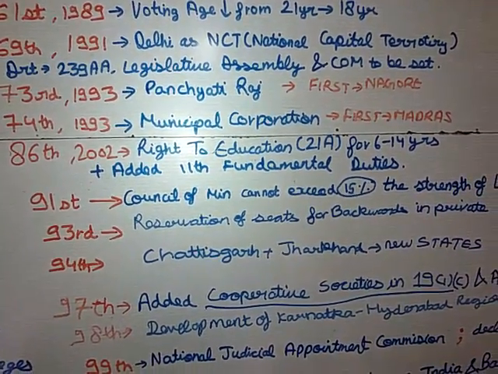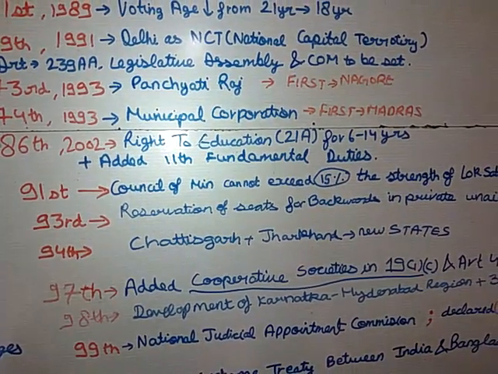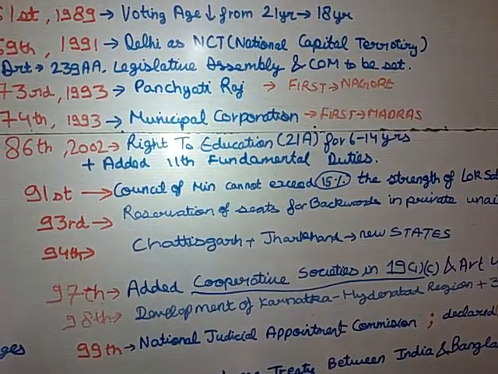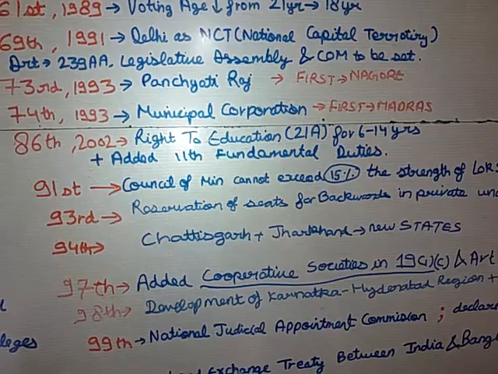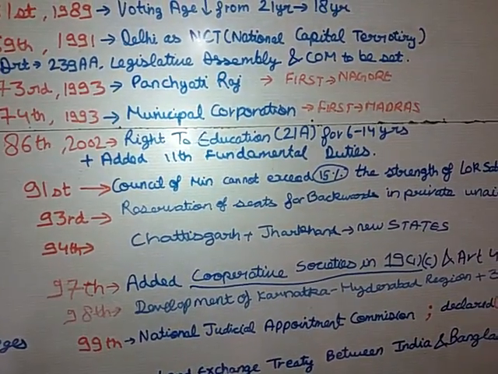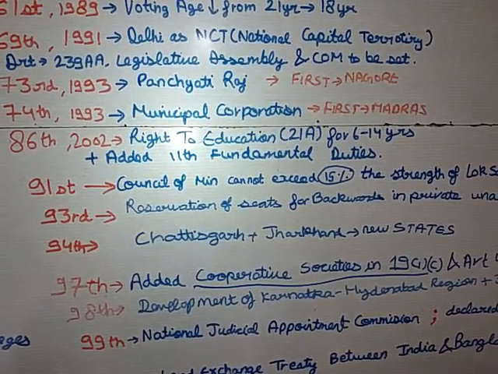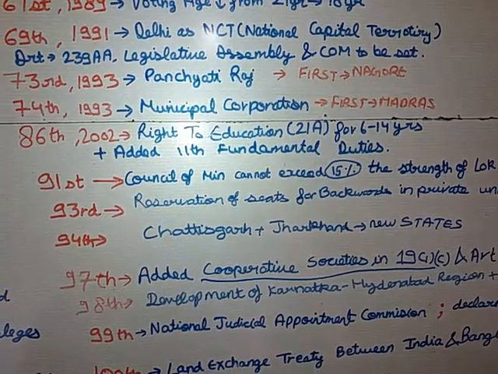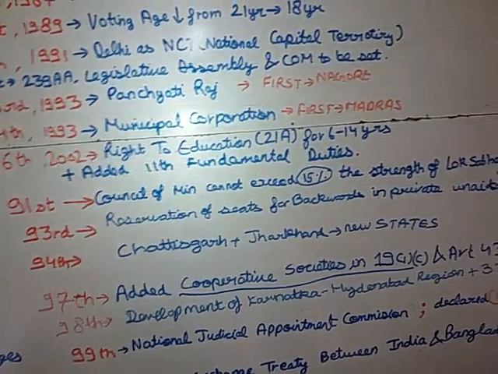Then comes your 86th Constitutional Amendment Act, which relates to the right to education. The right to education, Article 21A, was added through which Amendment Act? That is the 86th Amendment Act, for the age group of 6 to 14 years. Apart from it, it also added the 11th fundamental duty.